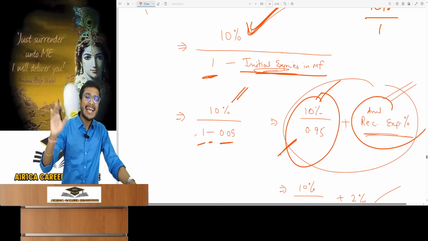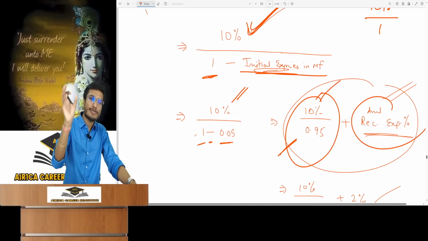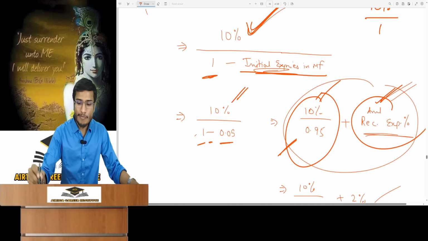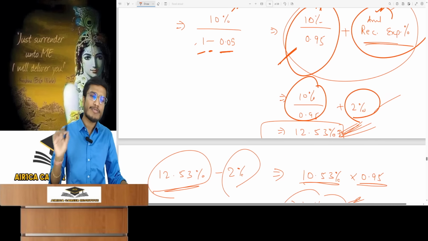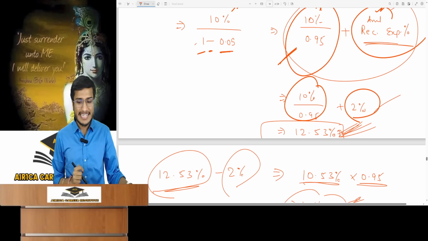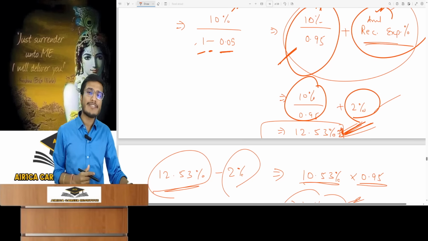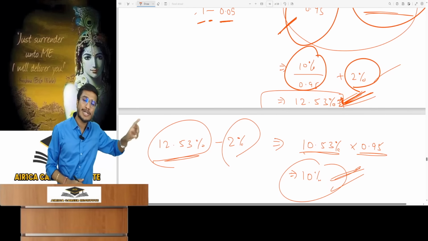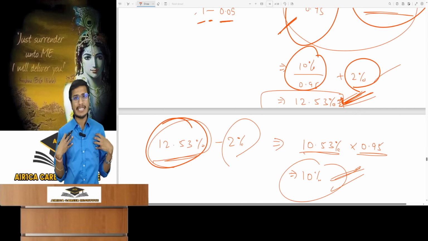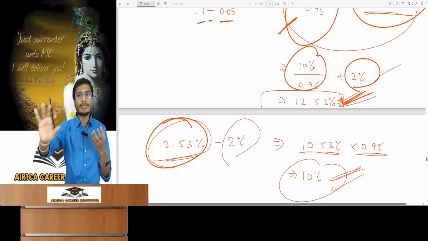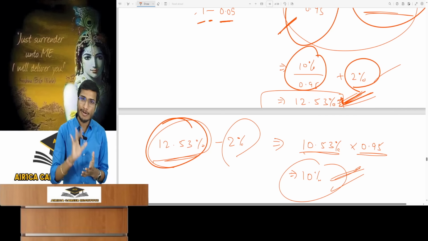So the annual recurring expenses, of a recurring nature, that is operating nature, in percentage terms, I will have to earn those as well. So what then is the formula? This total amount came to plus my annual recurring expenses of 2%. So in total, I will have to earn 12.53% to give the investor 10%. Let me cross verify it for you. I will earn 12.53% myself. 2% will go towards my expenses, that is my annual expenses.